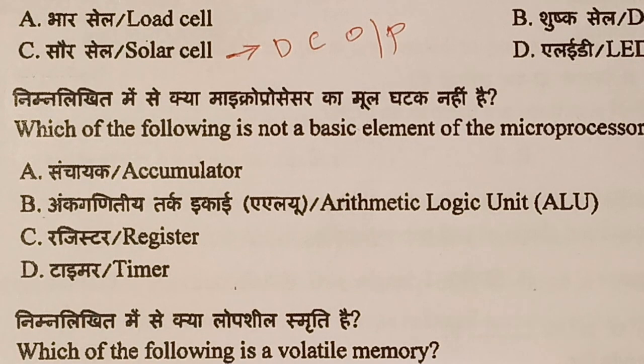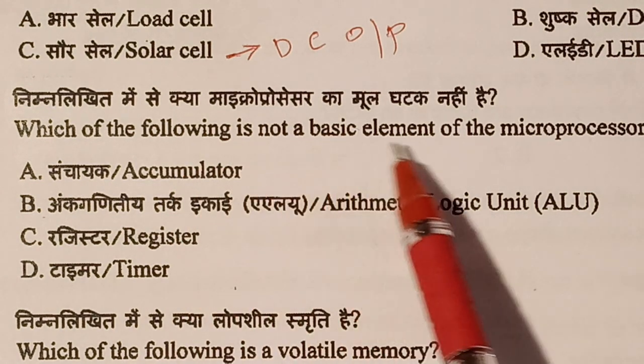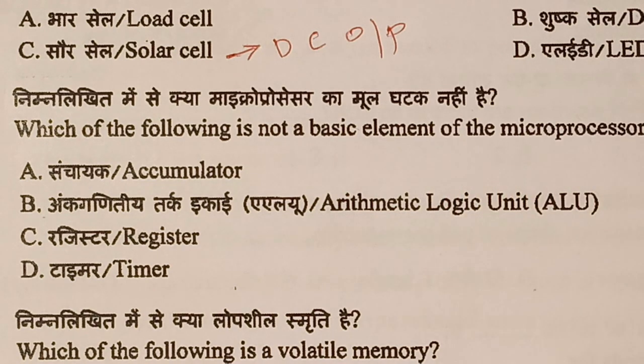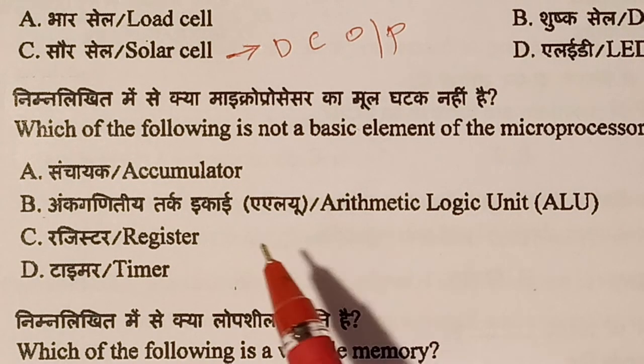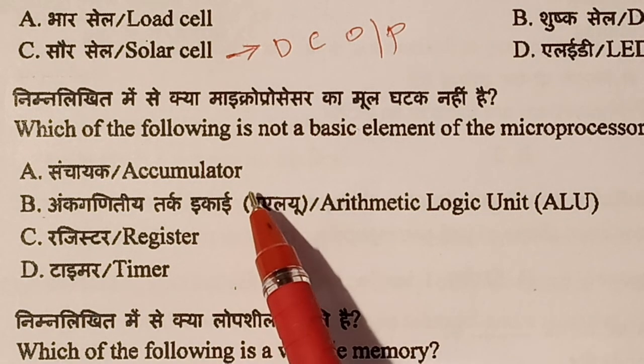Question number 65. Which of the following is not a basic element of a microprocessor? Everybody knows what a microprocessor and a microcontroller are. Option A, accumulator.